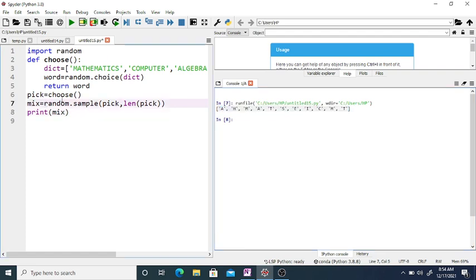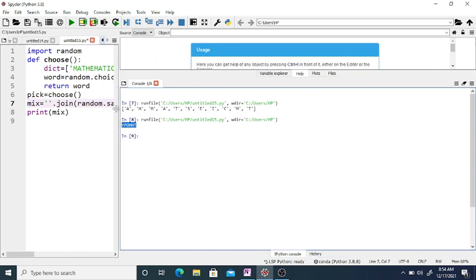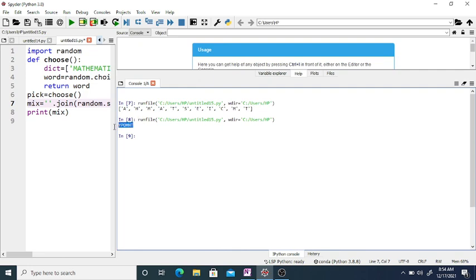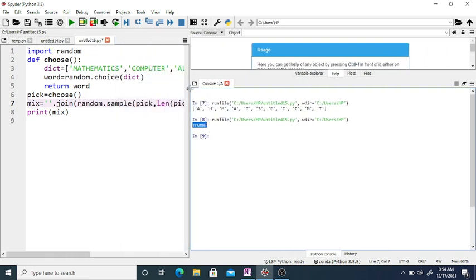Just write join, with a single inverted comma. Now if you run one more time, this is the word Python, but it is printed in a confused way. One more time, this is the word programming.